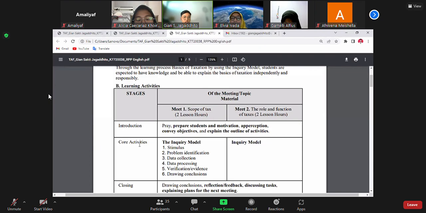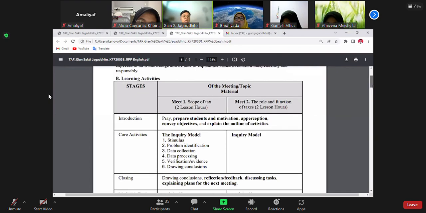And the core activities: because this LIP is adapted to the inquiry model, we have the stimulus, then problem identification, data collection, data processing, verification and evidence, and the last is drawing conclusions. For the first meeting, the topic is the scope of tax, with an allocation of 2 lesson hours. For the second meeting, we have the role and function of tax, also 2 lesson hours.